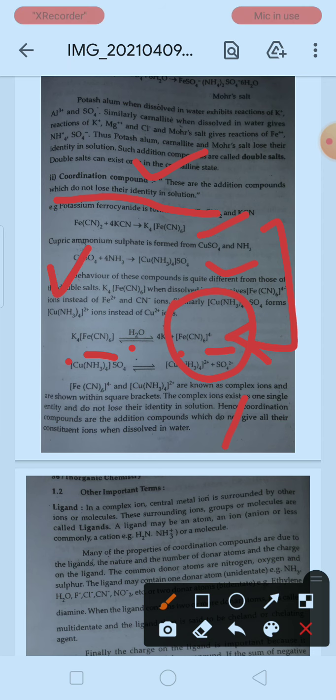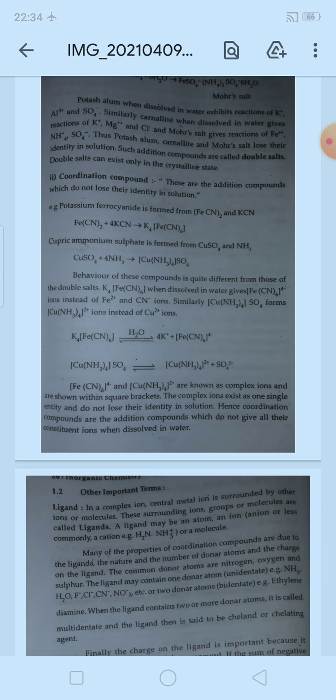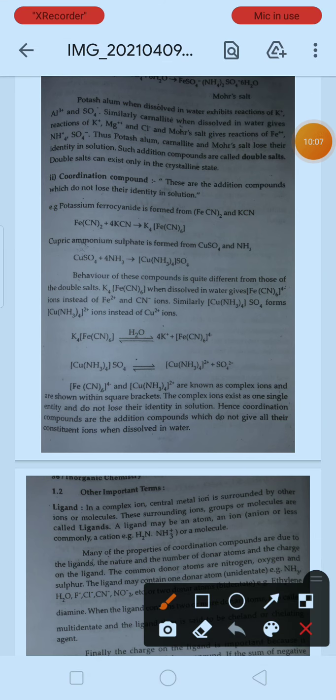When copper sulfate and ammonia react with each other, they form cupric ammonium sulfate. See the second example. When it is dissolved in water, what will happen?